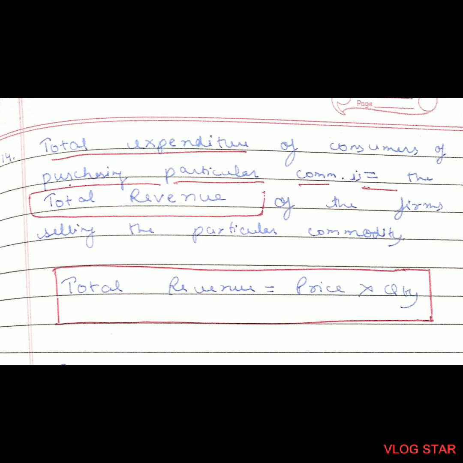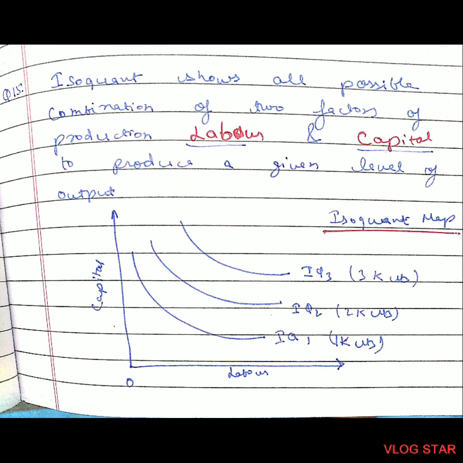14th question, total expenditure of the consumers on purchasing a particular commodity is equal to the total revenue of the firm selling the particular commodity. Total revenue is equal to price times quantity. Last question, isoquant shows all possible combinations of two factors of production, labor and capital, to produce a given level of output. In isoquants, we have factors of production like labor and capital. In indifference curves, we have two commodities.